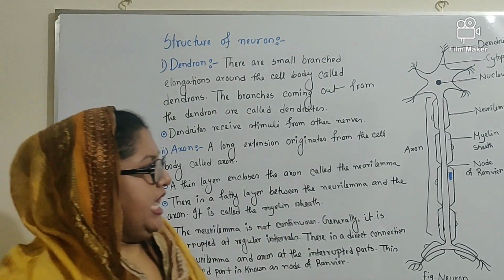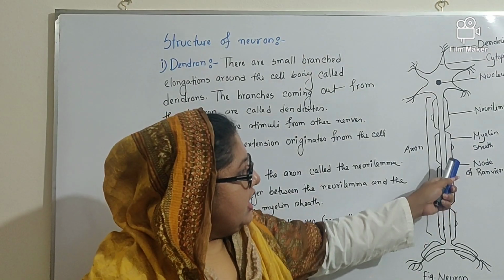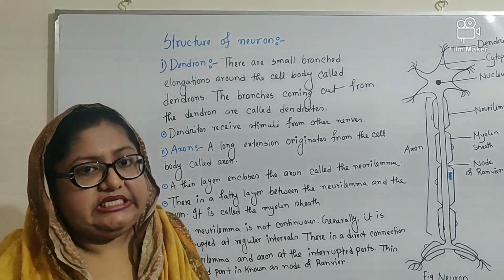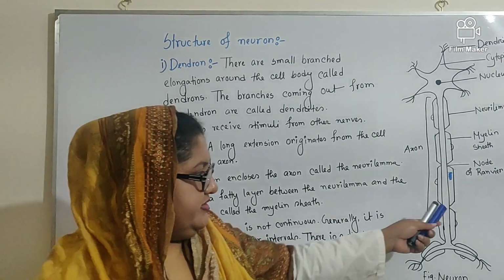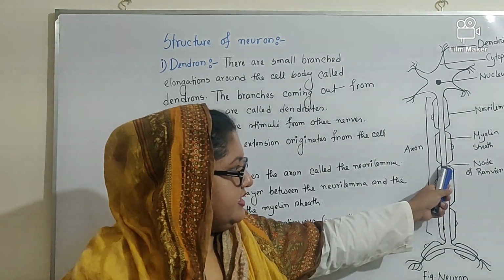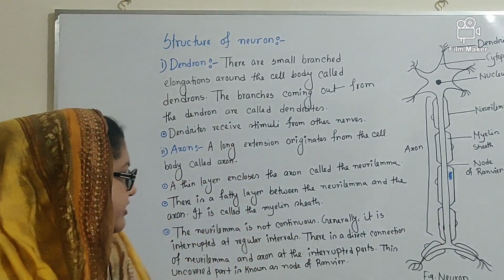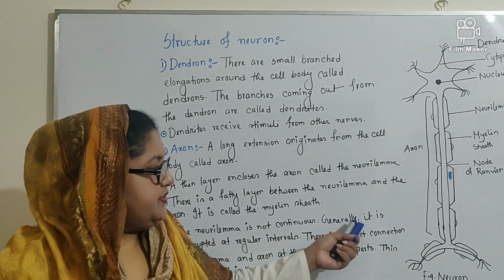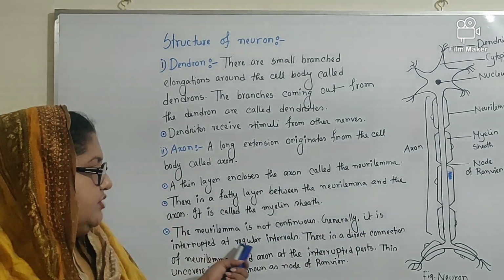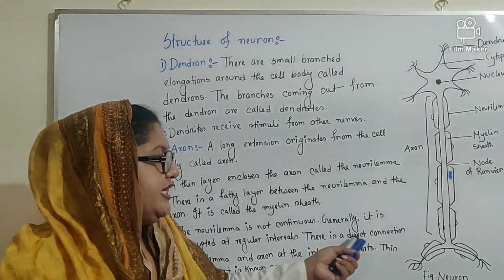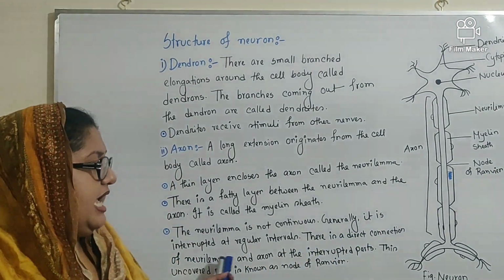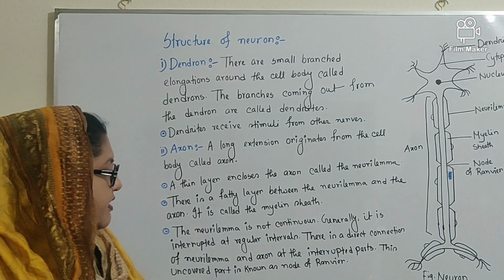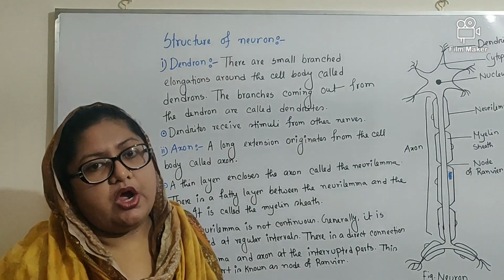Then, as I have told you earlier, the myelin sheath is not a continuous layer. It is interrupted after a certain interval. The neurolemma is not continuous. Generally, it is interrupted at regular intervals. There is a direct connection of neurolemma and axon at the interrupted part. This uncovered part is known as node of Ranvier.